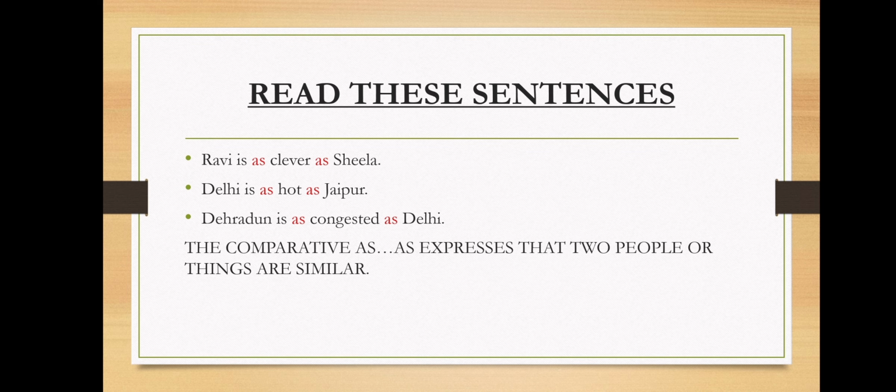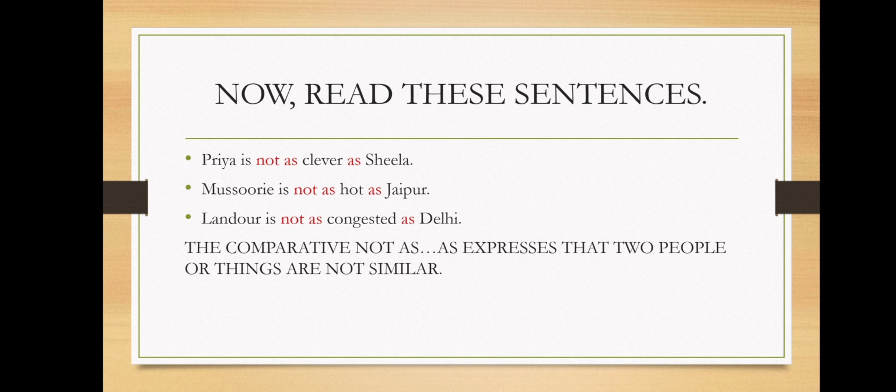Now read these sentences. Priya is not as clever as Sheila. Mussoorie is not as hot as Jaipur. Lucknow is not as congested as Delhi. So children, the comparative not as expresses that two people or things are not similar.